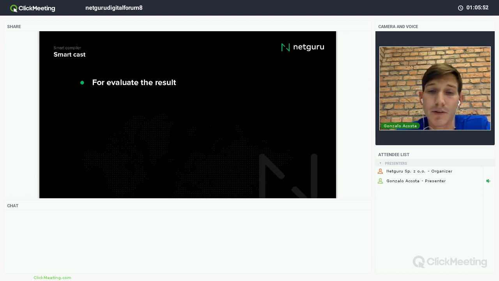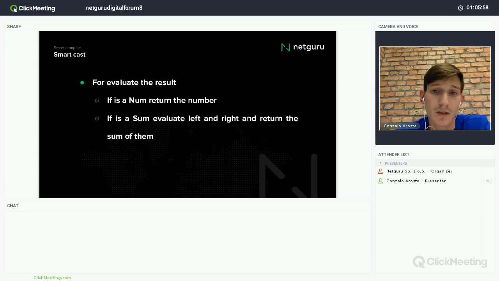So for evaluating the result, if it's a num, of course I will return just the number. If it's a sum, I will evaluate the left and the right, right? Return the sum of them.